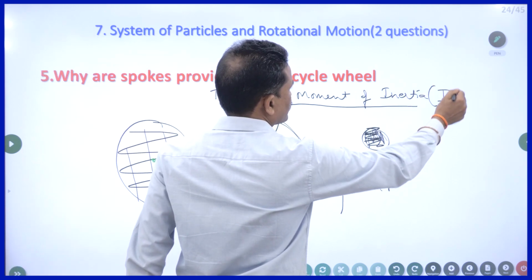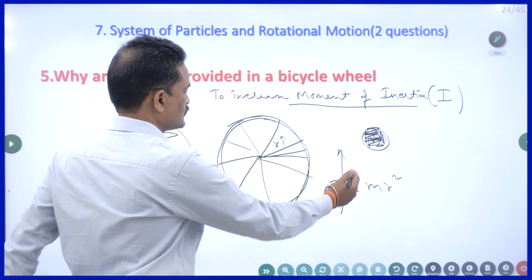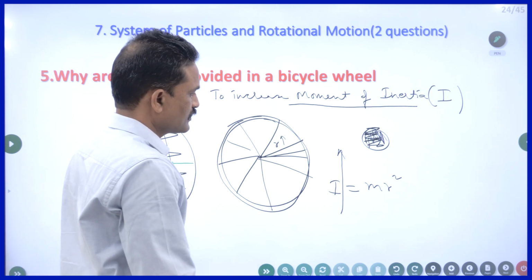So the answer you are supposed to write is to increase moment of inertia. It is indicated by I. I is equal to, actually this is sigma mr square. No need to write all those things.